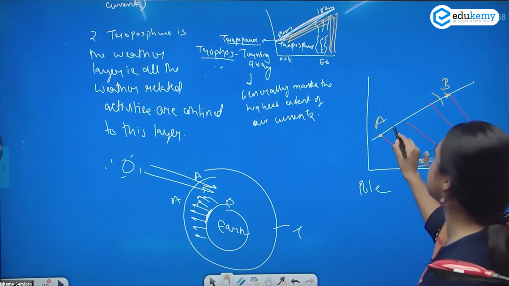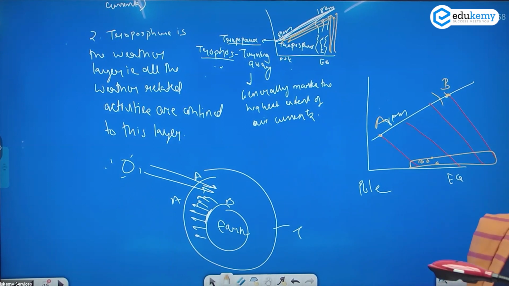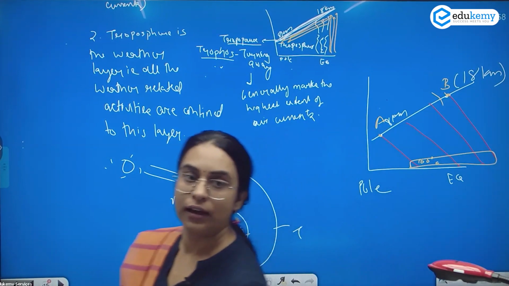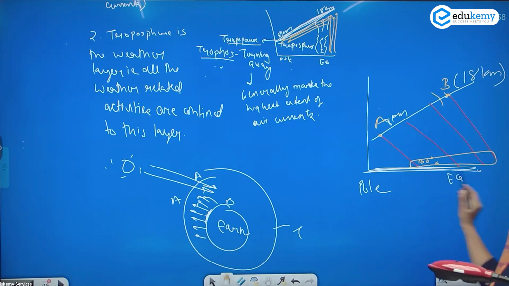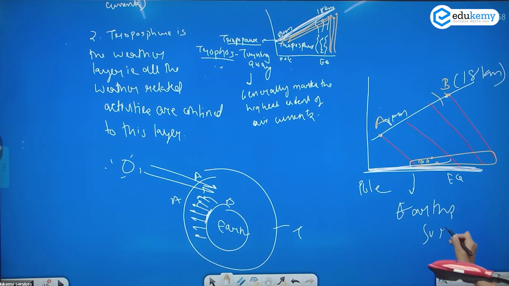So if this is 8 kilometers and this is 18 kilometers, where do you think the air would be cooler? At point B. This is the heat source. It is the Earth's surface that acts as the heat source.